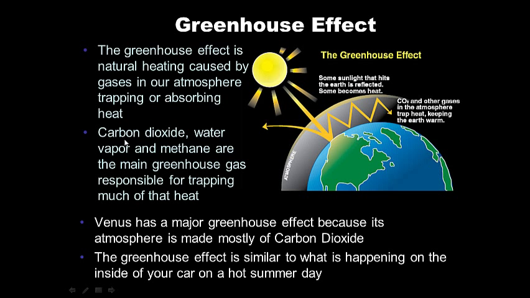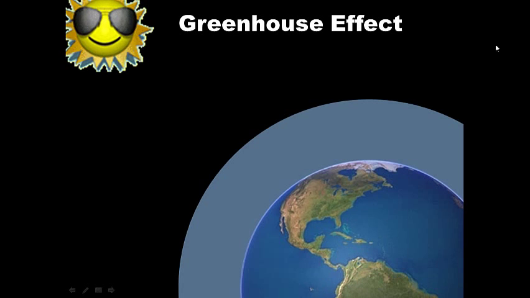Gases like carbon dioxide, water vapor, and methane are the main greenhouse gases that absorb a lot of the sun's heat. Like I said, Venus has a major greenhouse effect because its atmosphere is made almost entirely of carbon dioxide, CO2. The greenhouse effect is similar to what's happening in your car on a hot summer day. It gets really hot on the inside when you open the door. It's kind of trapping the heat here. So let's examine this a little further.